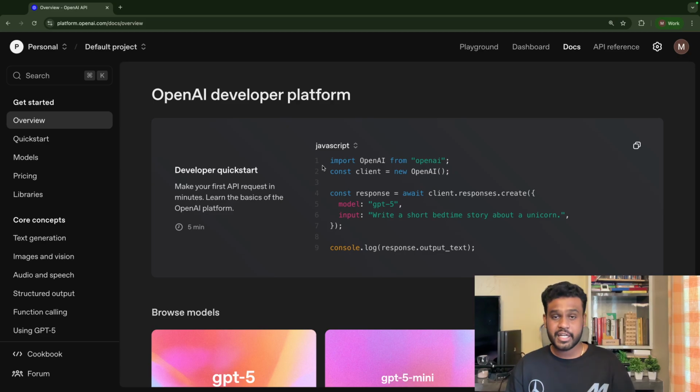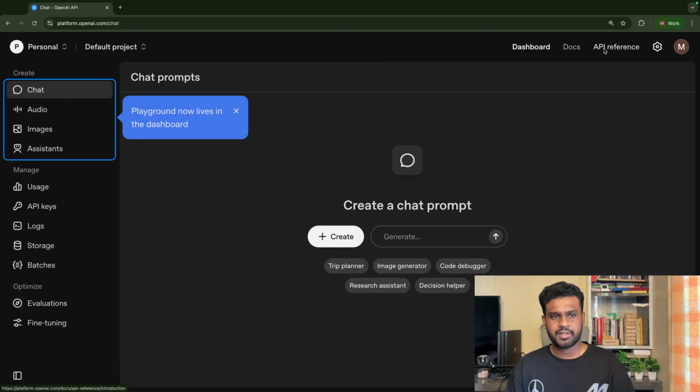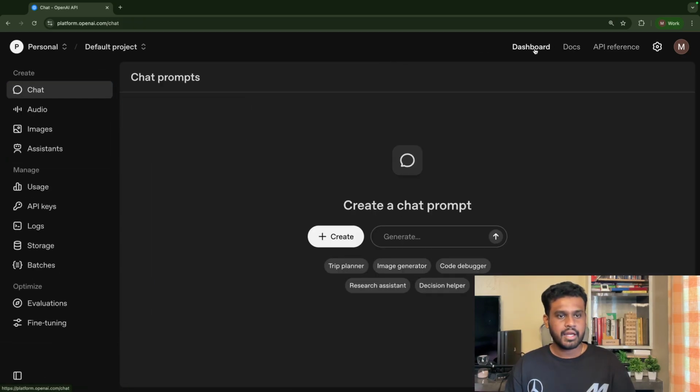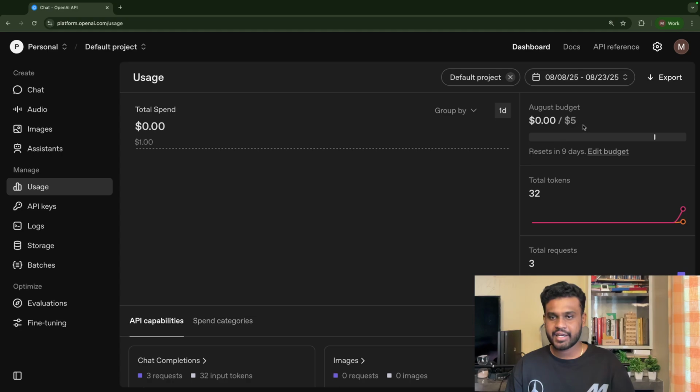But before that, we need to generate the API keys. Here you have multiple tabs like playground, dashboard, API reference, everything. Let's go to dashboard. In the dashboard, you have a create section and a manage section. If you go to the usage, you can see that every user will get $5 of credit every month.